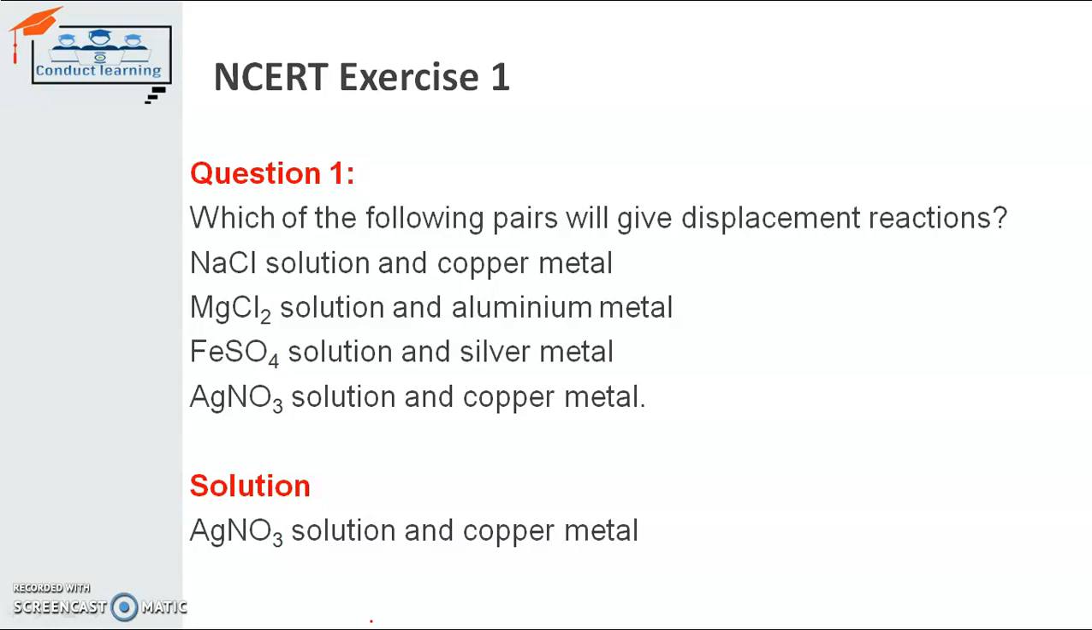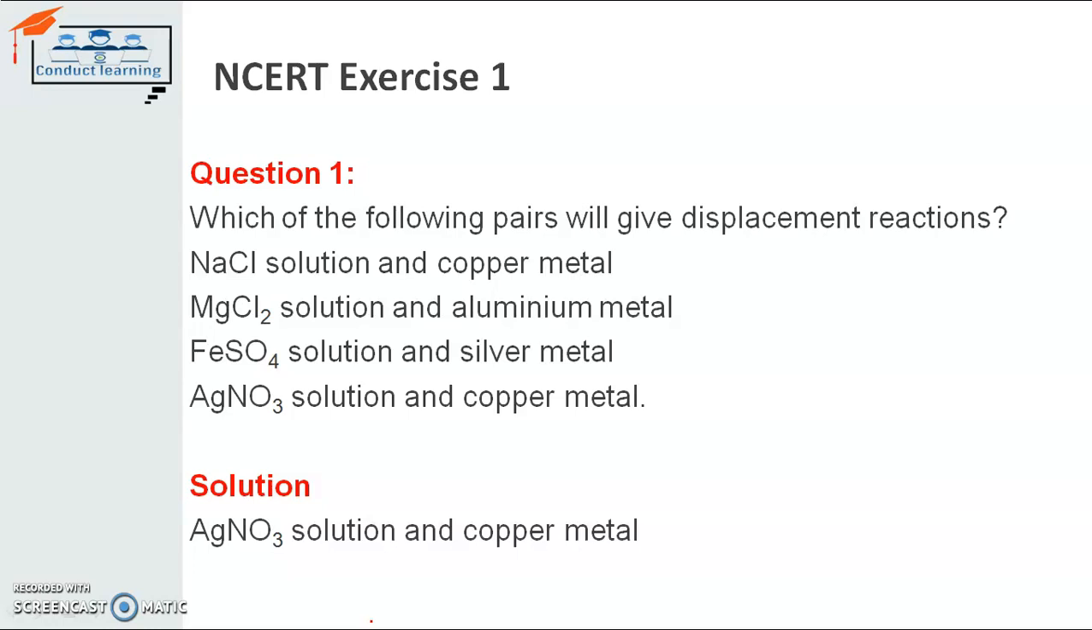Next is magnesium chloride. Sodium, after that calcium, and after that magnesium. Magnesium comes fourth in the list of reactivity. So when magnesium chloride reacts with aluminium, aluminium comes in the middle of the activity series. So aluminium will not displace the magnesium from magnesium chloride. So there is no reaction taking place. After that, iron sulfate. Iron is more reactive than silver. Silver is less reactive than iron. So silver will not displace the iron from the iron sulfate solution.